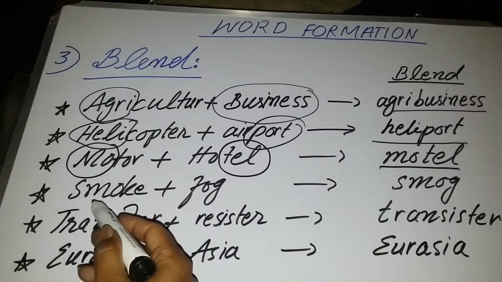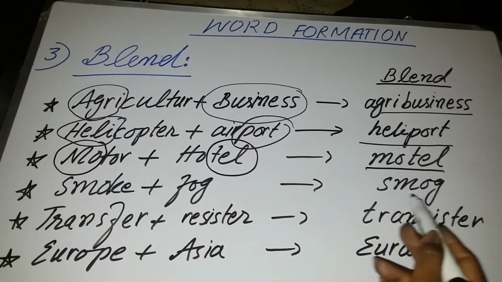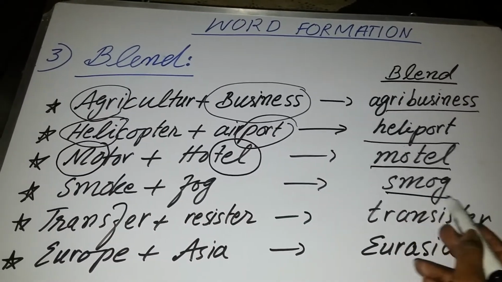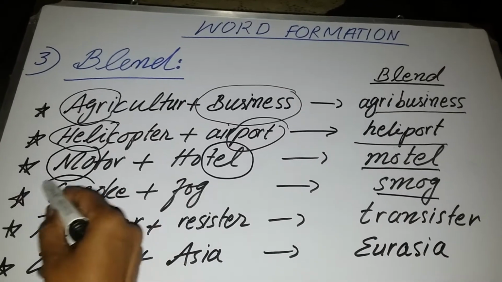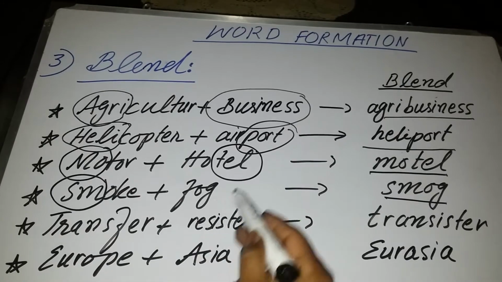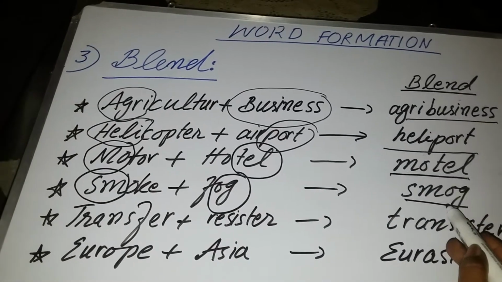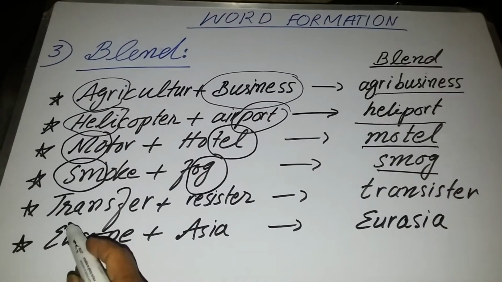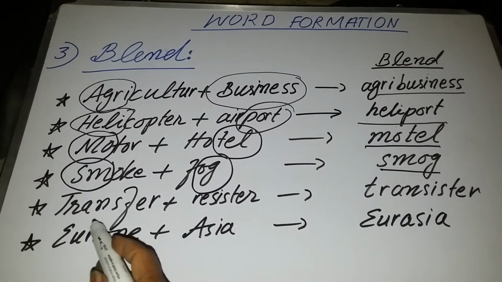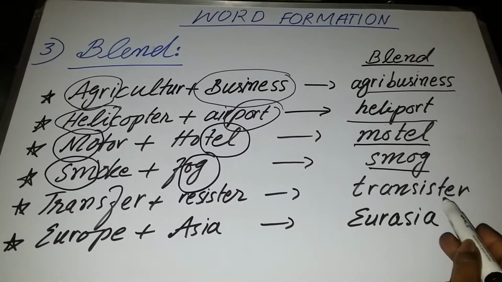Now, look at the next example, smoke plus fog, and the blend is smog. How? We have taken this part from smoke and this part from fog, and the word is converted into smog. This is the blend. Now look at the next example, transfer plus resistor, that is transistor.